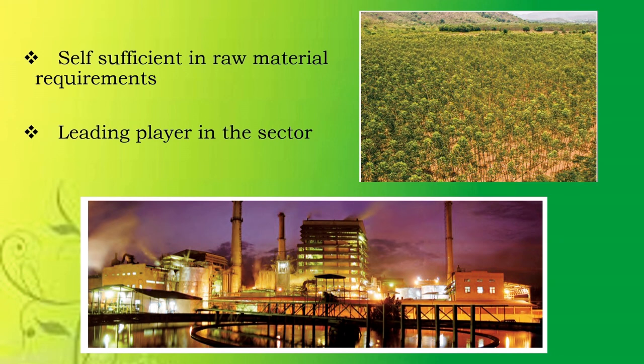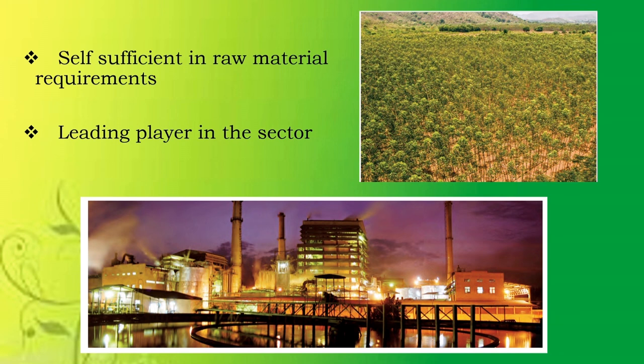The company is very much self-sufficient when it comes to raw material requirement. Under the Social Forestry and Captive Plantation Initiative, it has planted trees within a 200 kilometer radius around it. Hence, it is very much self-reliant when it comes to raw material requirement, and more than 50% of the raw material of the company comes from its own source.